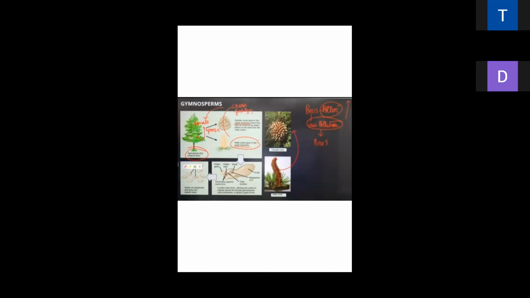Pollen has too much sulfur. That's why it creates air pollution, due to the presence of sulfur in the pollen grains. Is it clear, everybody?